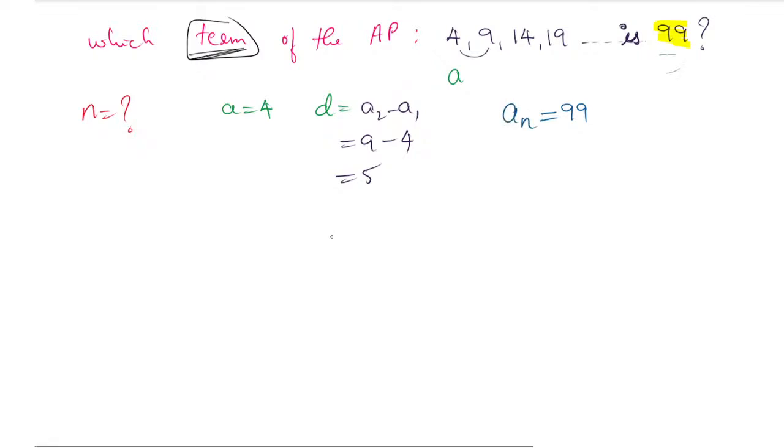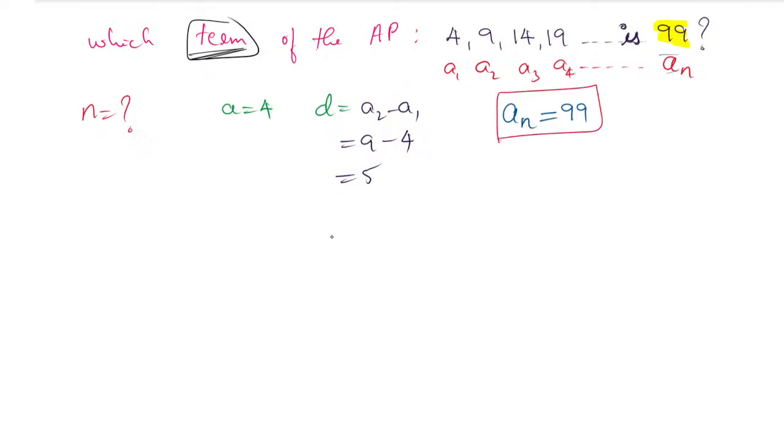So the first term is a1, second term is a2, third term is a3, fourth term is a4, and so on. The last term is an. What is the an term? The an value is 99. So an is given as 99. Remember, they have not told you to find the nth term.